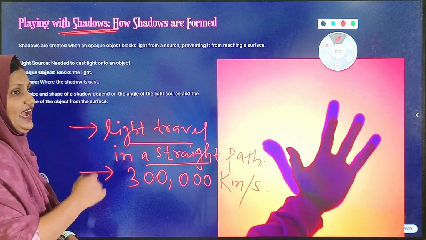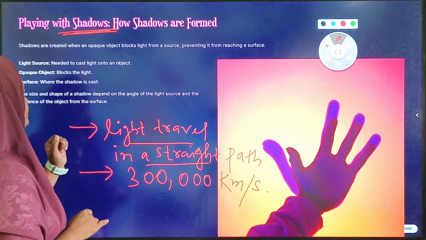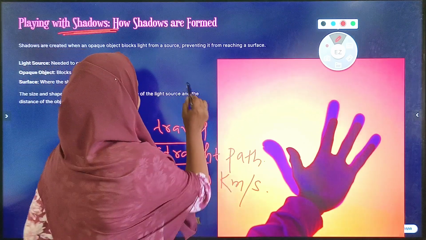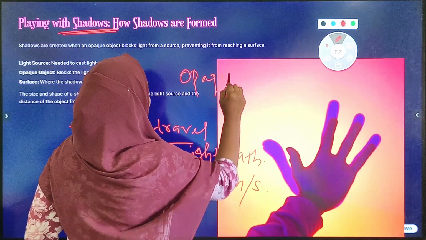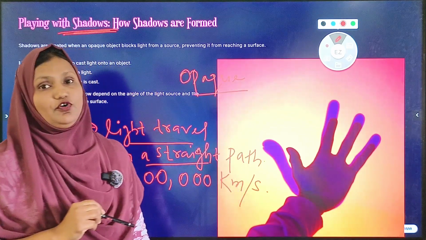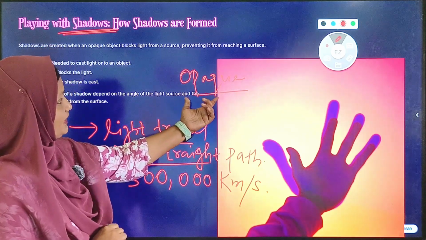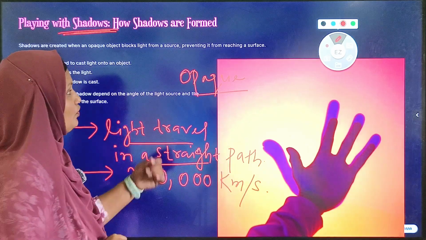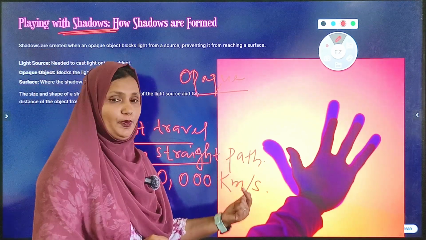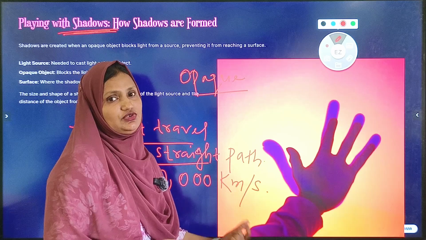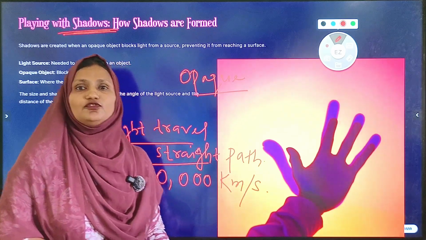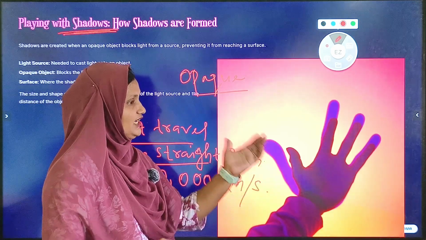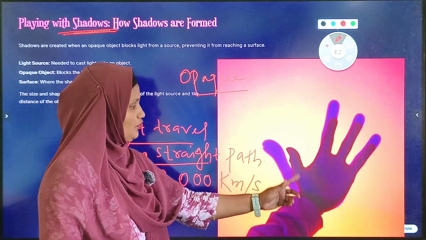Okay, and which object makes the shadow? That is our opaque object. Because an opaque object does not allow the light to pass through it, it forms the shadow. And one more common example of an opaque object is human beings. We are the most common example of an opaque object. So if an opaque object does not allow the light to pass through, then it will form a shadow.